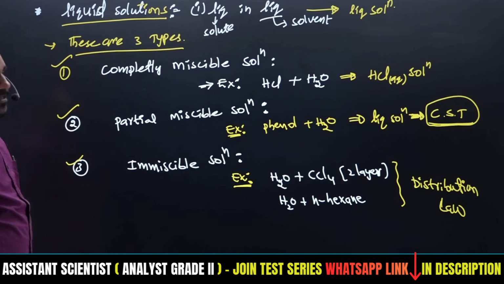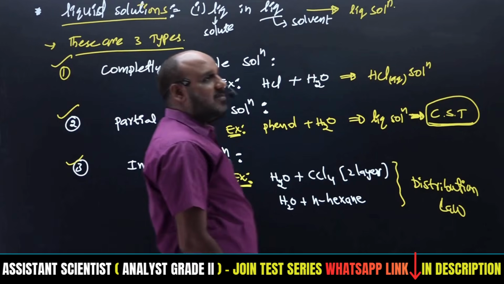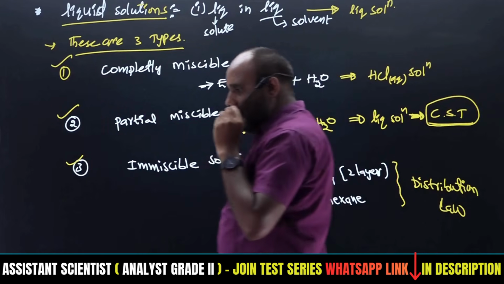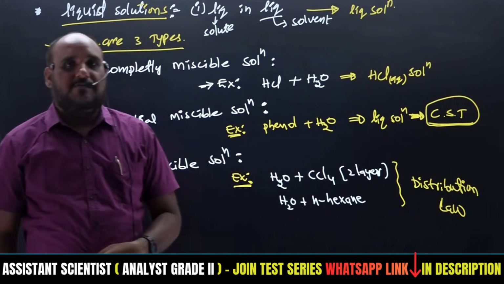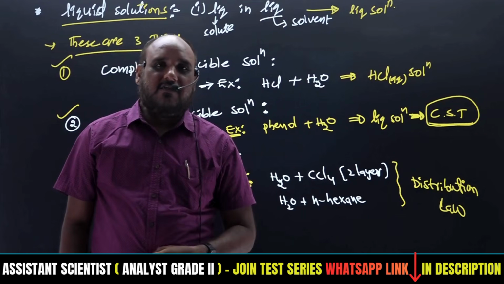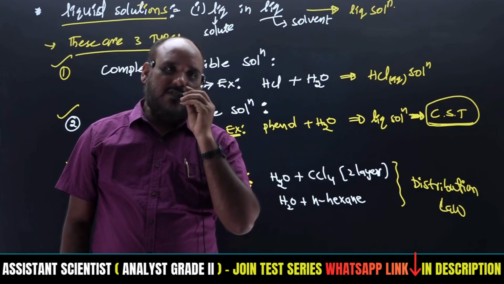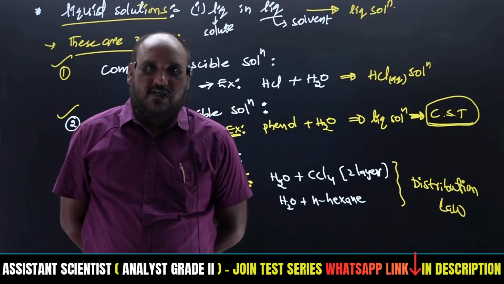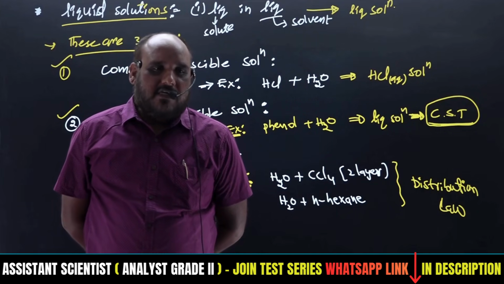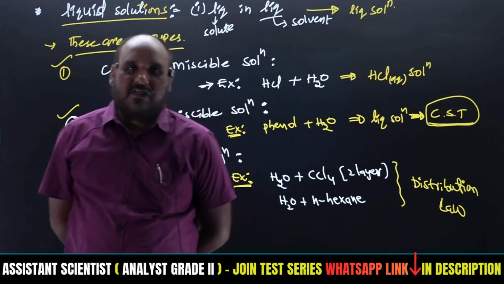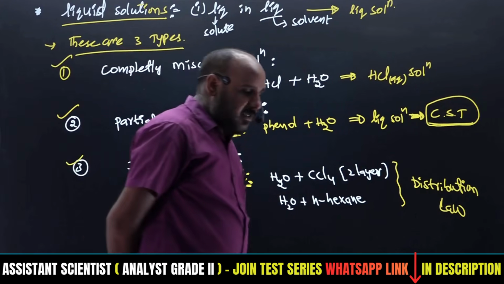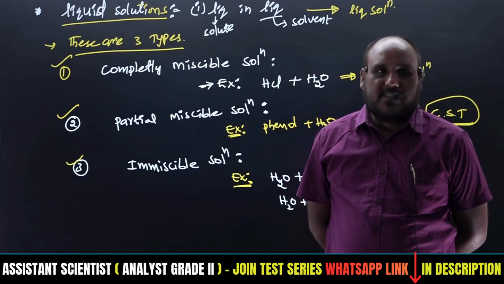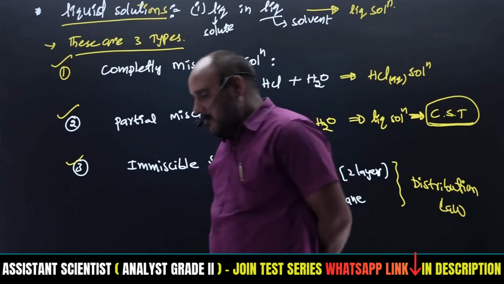Before going to that, we have to know some terminology related to solutions. Whatever the solution is, how do we express the concentration of the solution? For example, water is a solvent, and when it is combined with some minerals, it can act as a solution. If it is pure, that is a solvent. If any components are mixed, like hardness of water, meaning calcium and magnesium salts are present in the water, such minor components are present. Therefore water acts as the solvent and minor components act as the solute. For that solution we are going to discuss.